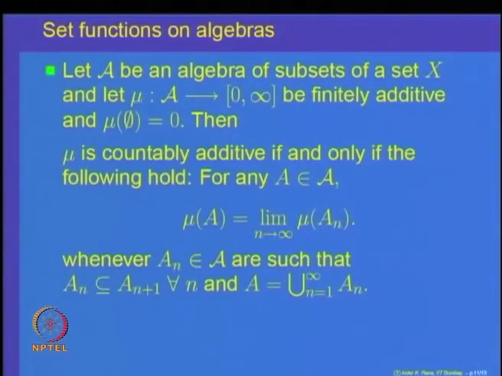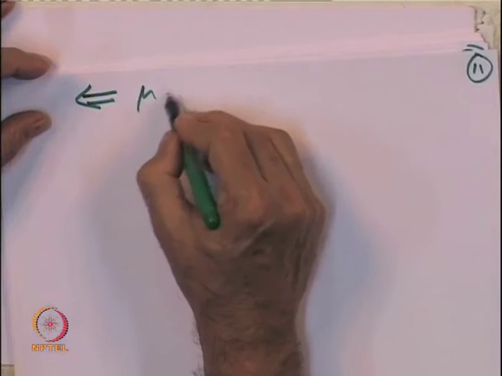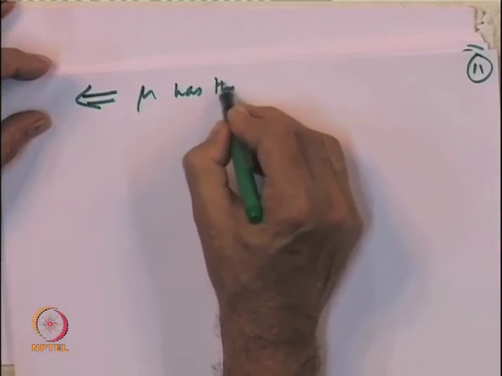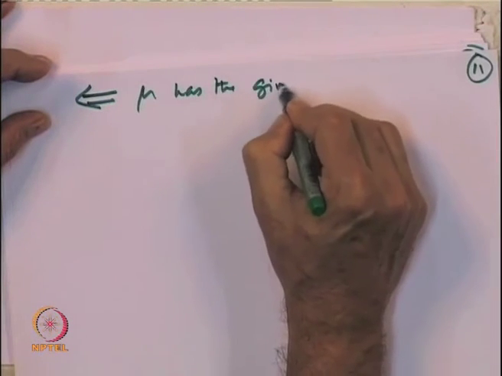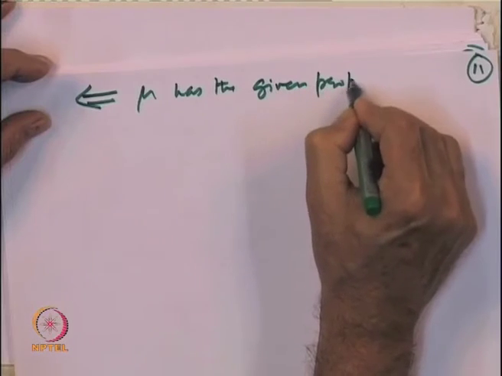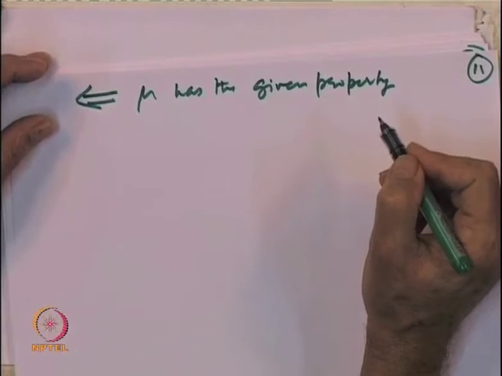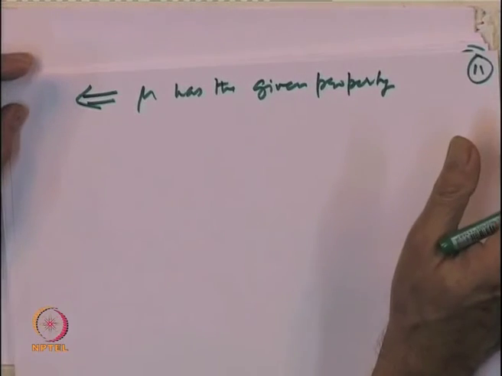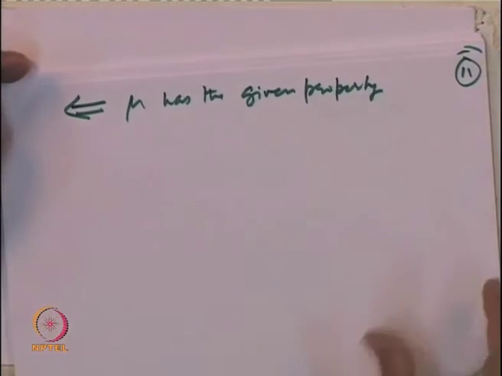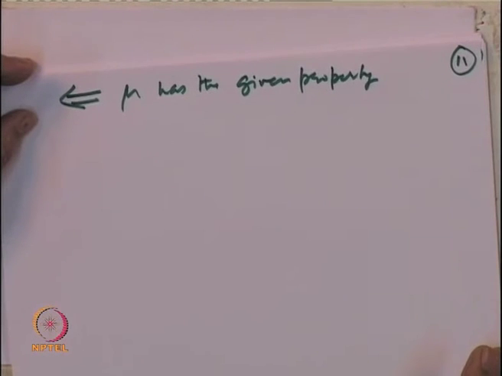So, conversely, let us assume mu has the given property. And what is the given property? The given property says whenever a set A is written as a union of increasing A n's, then mu of A is equal to mu of the union.